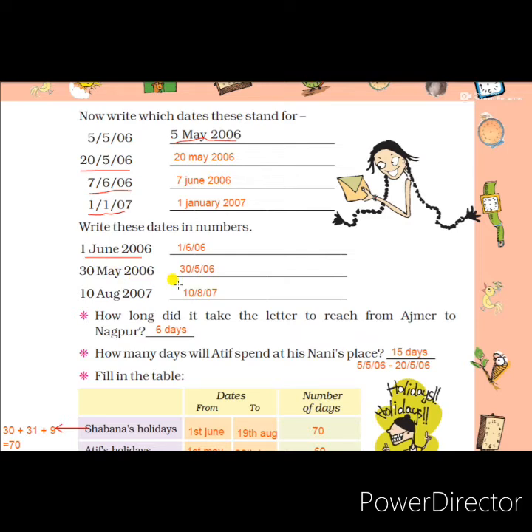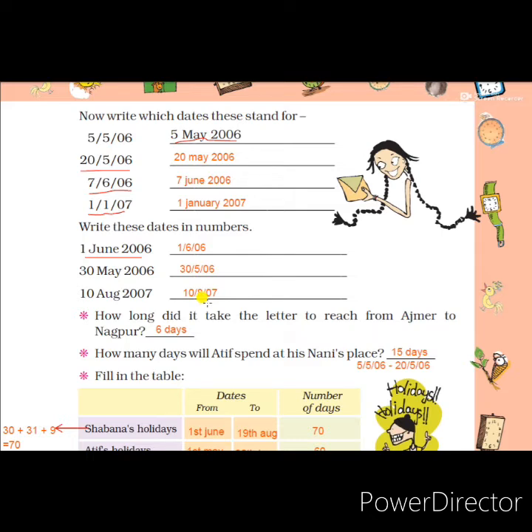First write 30, then an oblique. May means the 5th month, so write 5 and then the year 2006. Now the next one is 10 August 2007. First the date 10, then an oblique, and August is the 8th month of the year, and after that the year. So 10/8/2007. These are the answers.